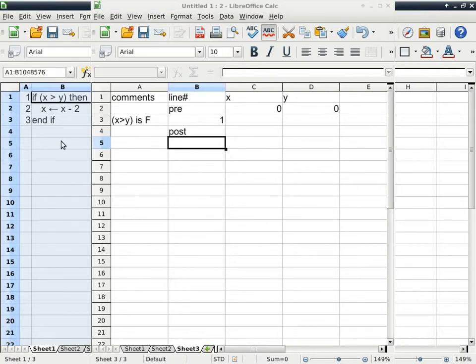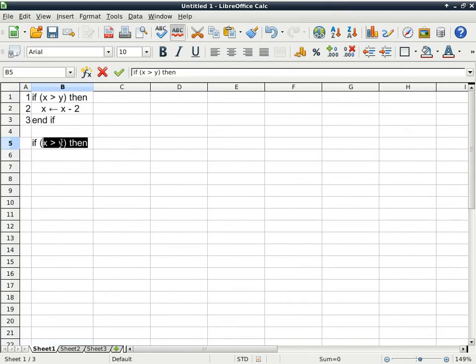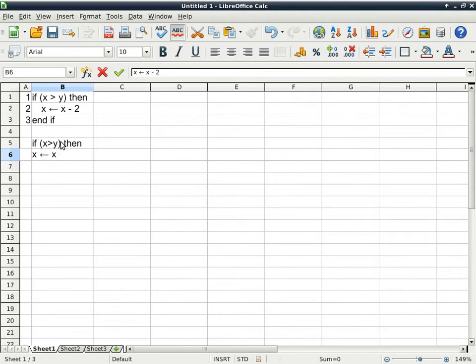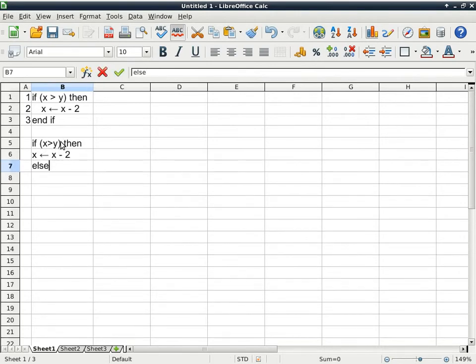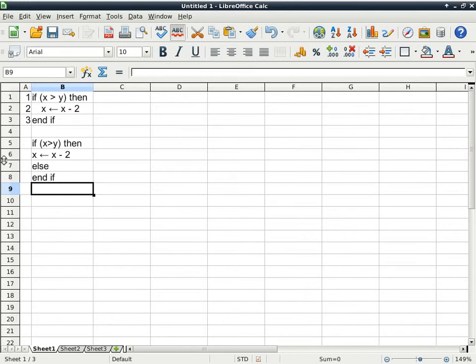Let me just go back to here and give you the equivalent form of this algorithm. So we have the same thing here for the then branch. I can use else and immediately say end if. It really is the same thing as this. And I'll call this line 2.5.